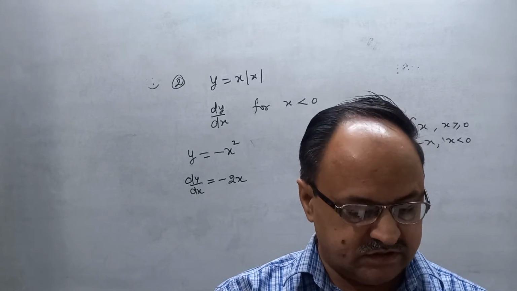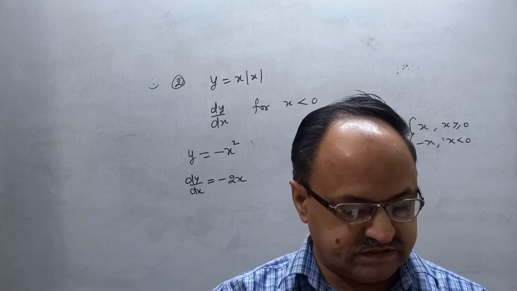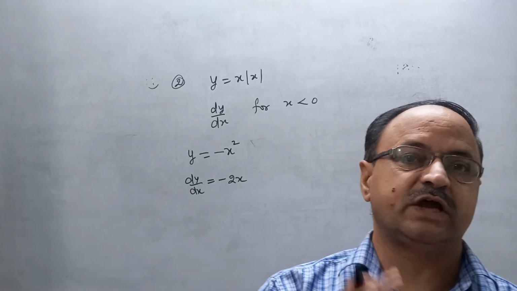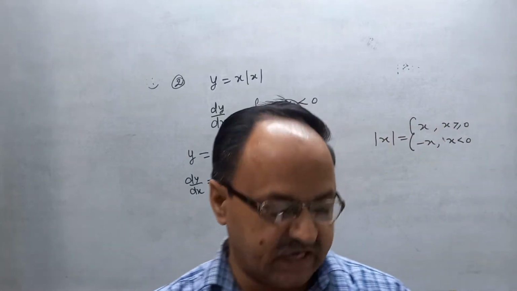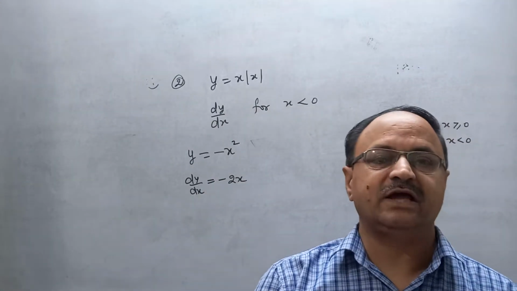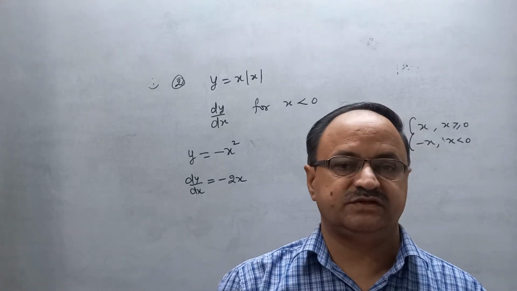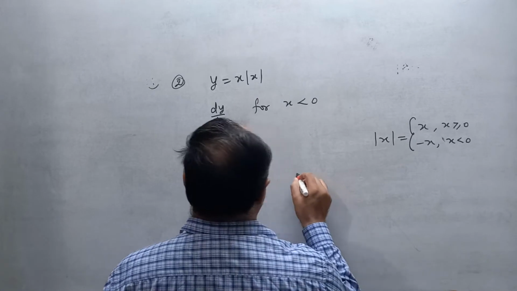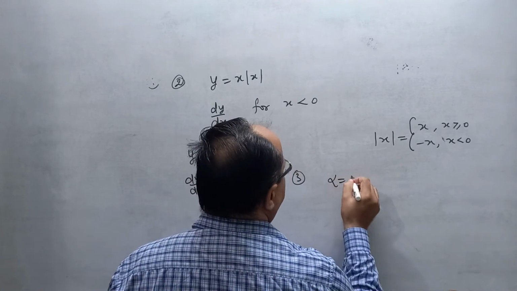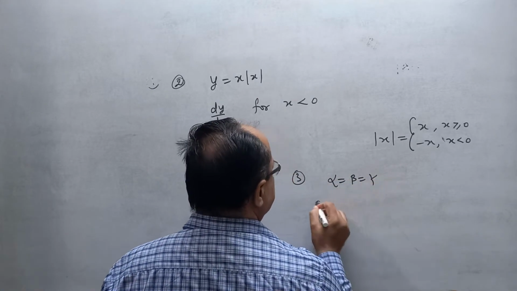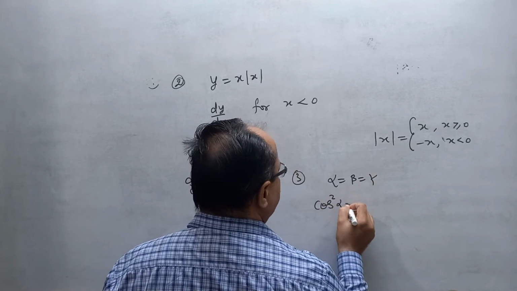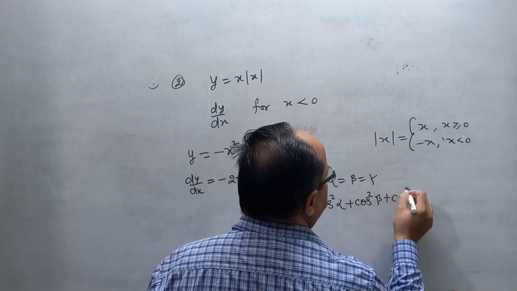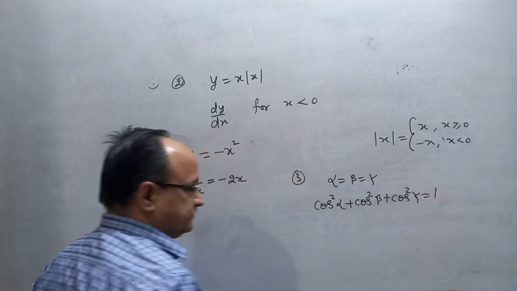The next question is, find the direction cosine of a line which makes equal angle with the coordinate axis. In this question number third, alpha is equal to beta is equal to gamma. Therefore cos square alpha plus cos square beta plus cos square gamma is equal to 1.